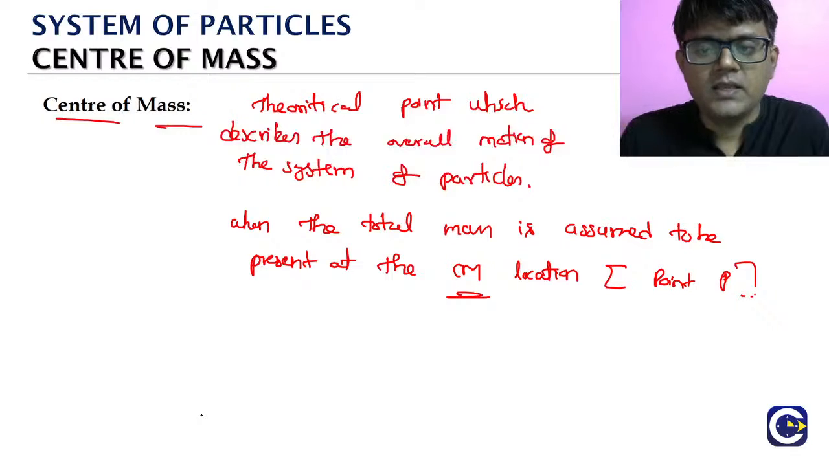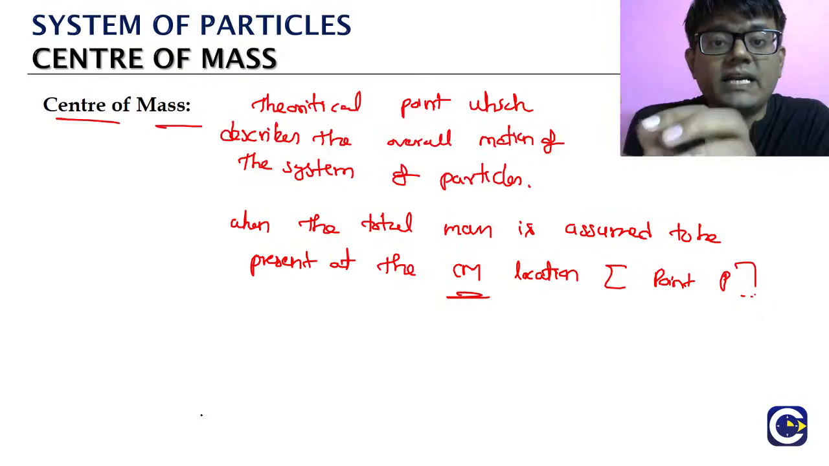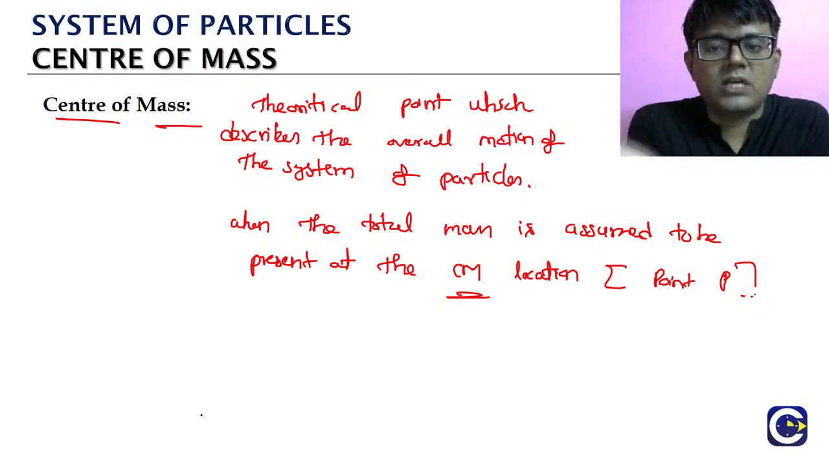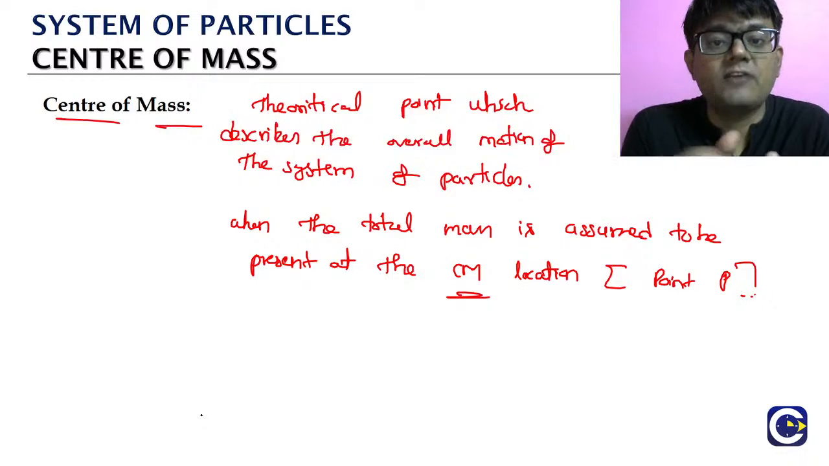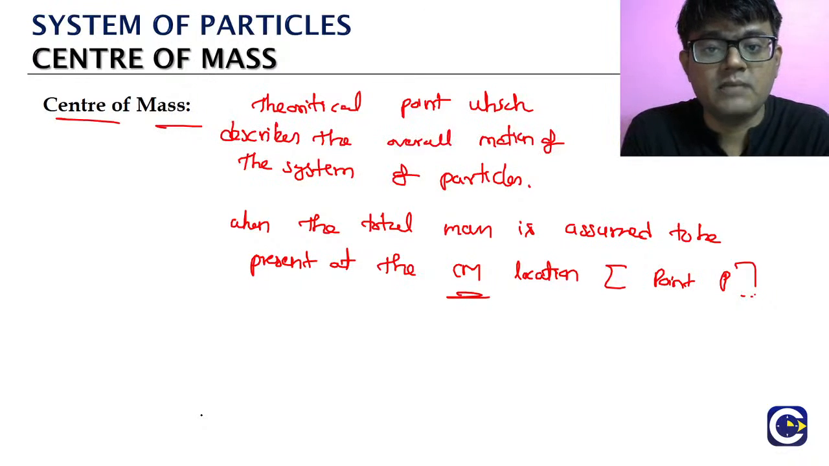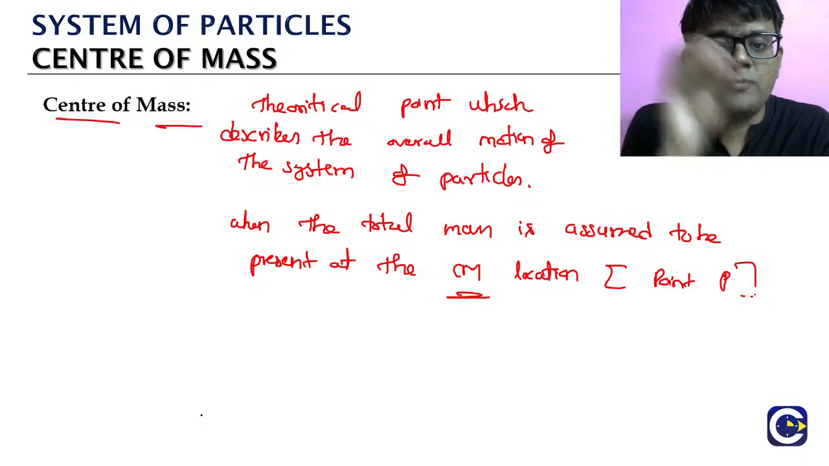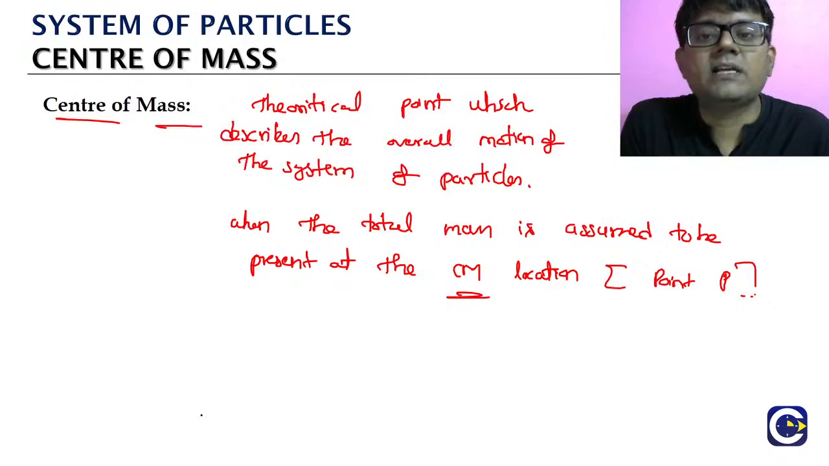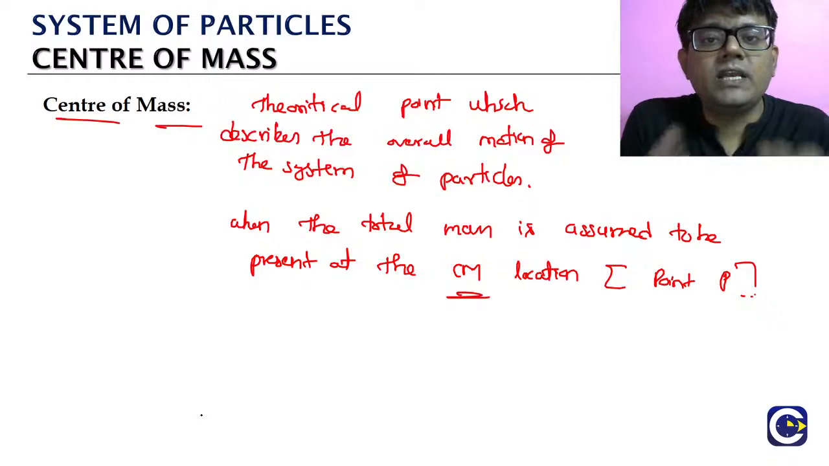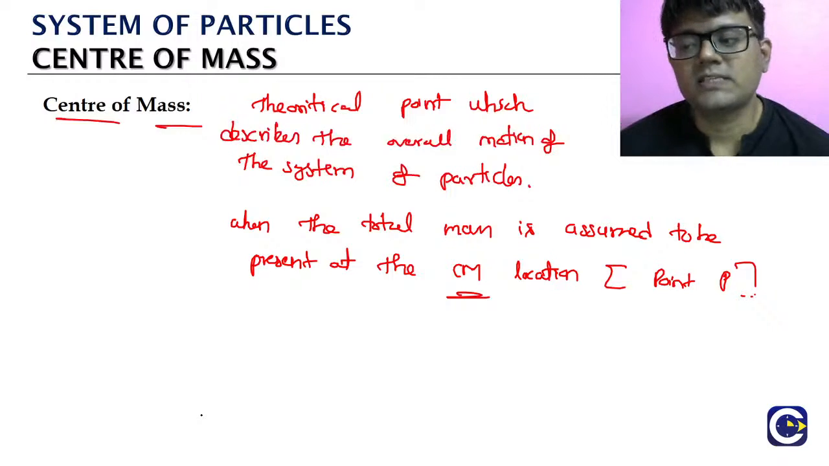Okay? Now, when we assume that the total mass of that group of particles is replaced by a single mass, where do we have to keep this mass? At that center of mass location. Where we identify the center of mass location, if we replace everything by a single point there, the movement of the center of mass will give us the overall movement picture of the system of particles. That is the basic concept of center of mass.